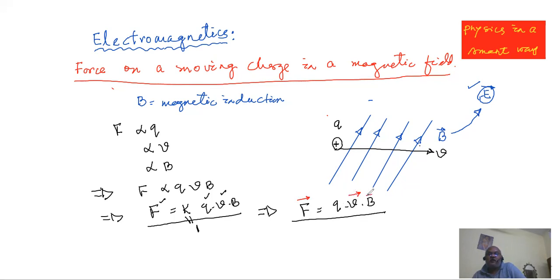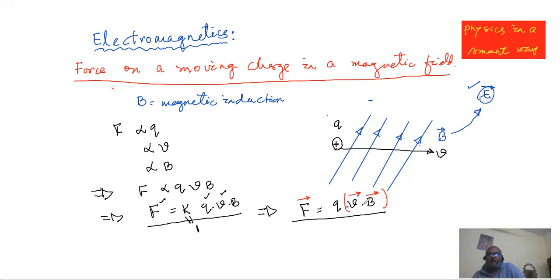Magnetic induction, because it has almost similar properties as electric field, is also a vector. So their question will be, your expression is in a very odd way. You are saying that a force is equal to, leaving the charge temporarily, basically on the right hand side the product of two vectors, V and B.